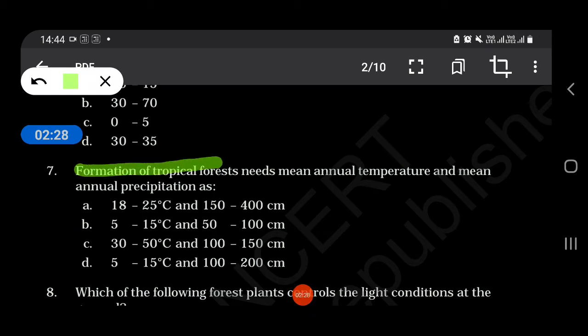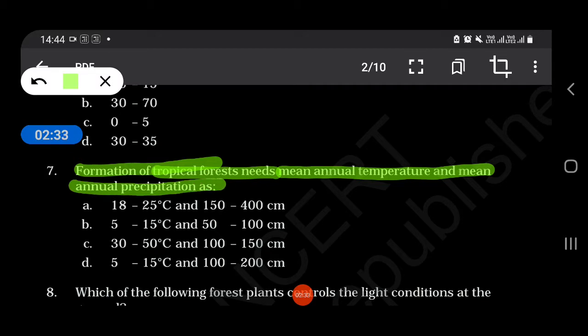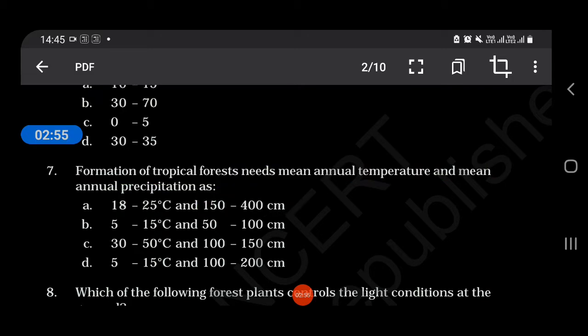Formation of tropical forest needs a mean annual temperature and mean annual precipitation of 18 to 25 degrees C and 150 to 400 centimeter, 5 to 15 degrees C and 50 to 100 centimeter, 30 to 50 degrees C and 100 to 150 centimeter, or 15 to 25 degrees C and 100 to 200 centimeter. So our answer is 18 to 25 degrees C and 150 to 400 centimeter.